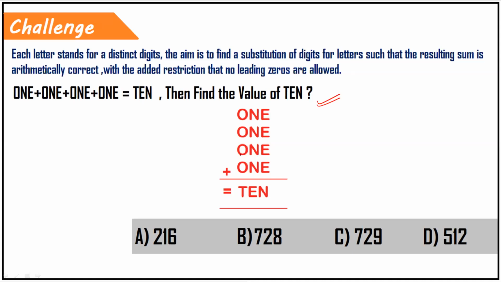Added to another 3-digit number, another 3-digit number, and another 3-digit number. The sum of these four numbers is giving a result which is equal to 10. So it is giving another 3-digit number. They are expecting us to find out the value of TEN, the value of TEN is the question.